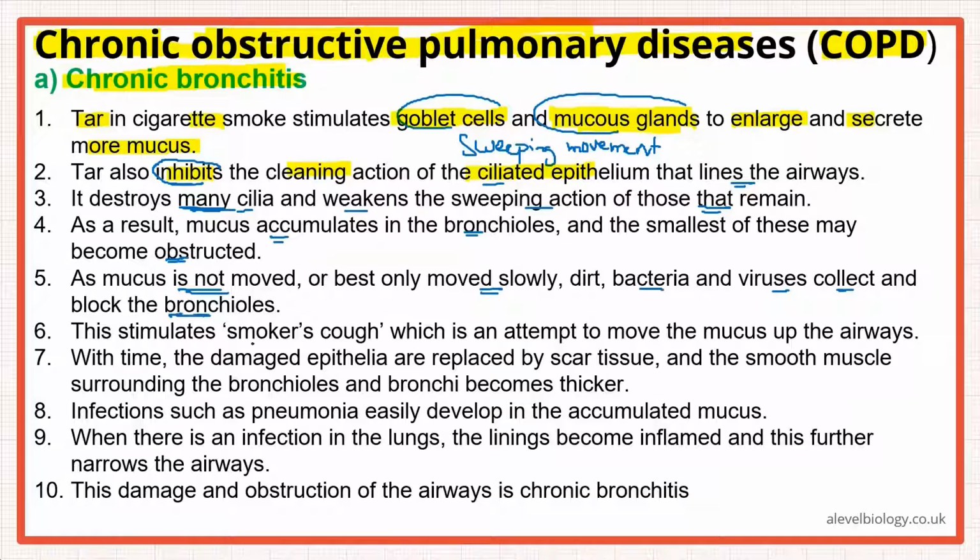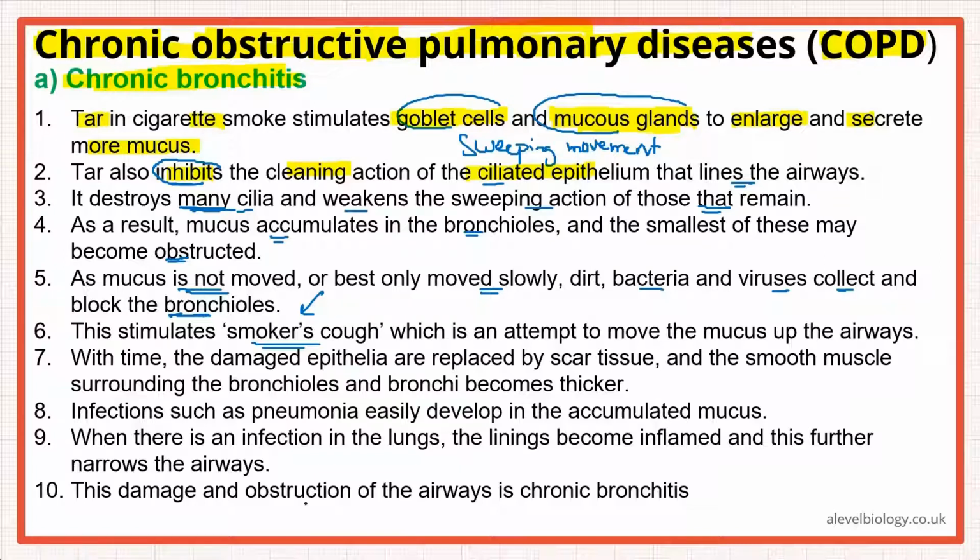This stimulates a smoker's cough because, as there is obstruction, there will be chest congestion, and the person will try to cough it out. It's known as smoker's cough because generally this disease is found mainly in smokers. The person tries to remove the mucus from the airway, so he attempts coughing. This will actually cause more damage, and the epithelia will also be damaged.